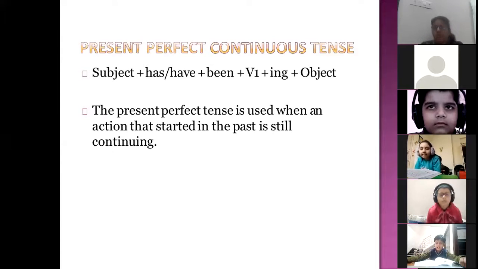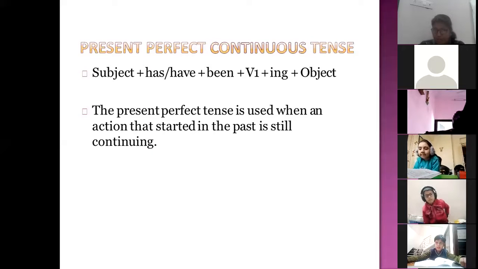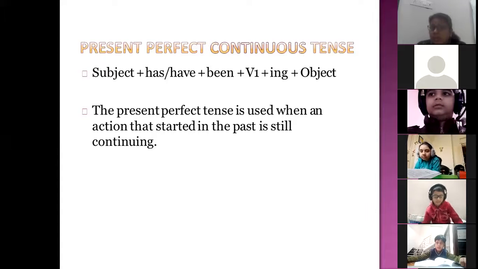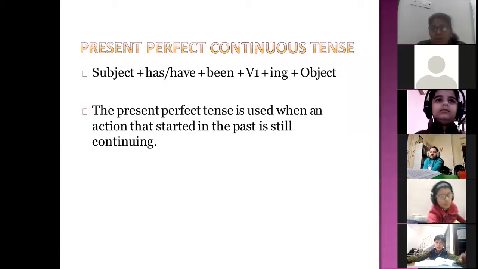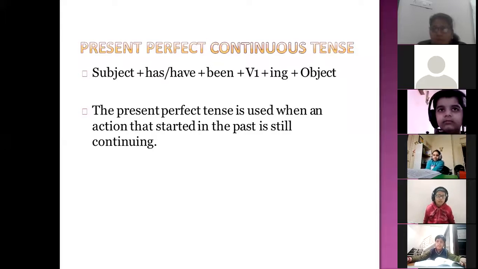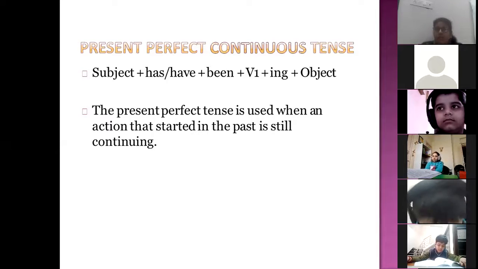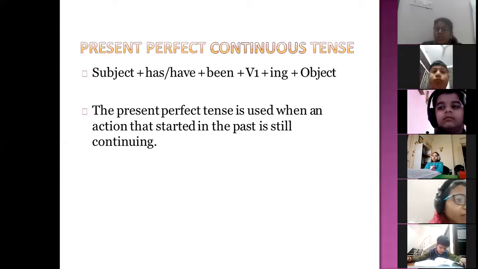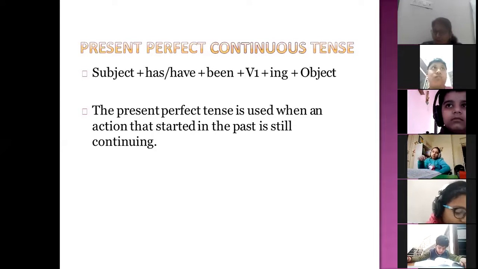Now the fourth one. The fourth one is present perfect continuous tense. So again, the same thing is there. Whenever continuous is coming, we will not use the third form. Now you can say, ma'am, here it is perfect continuous. That's why we are using the first form of verb. We can't use the third form because in continuous tense, every time we have to add ing to the verb. So we will use the first form. And again, what are we going to use? Has, have, and been. Okay. So your sentence will become she has been playing football.